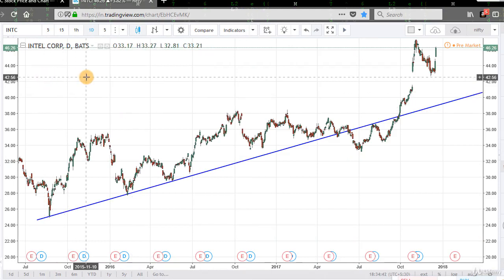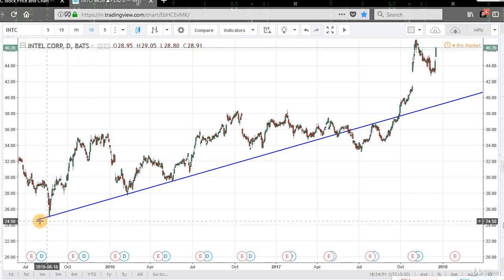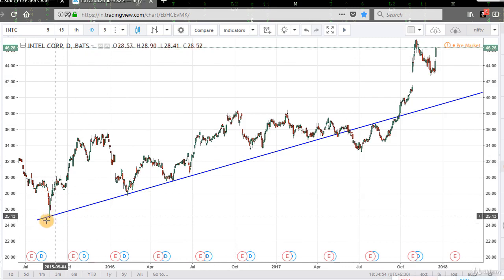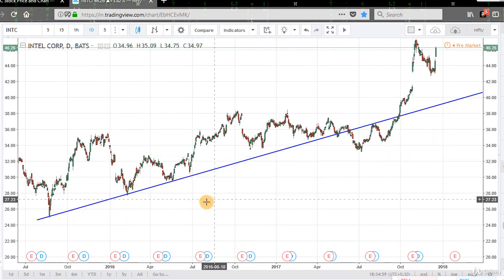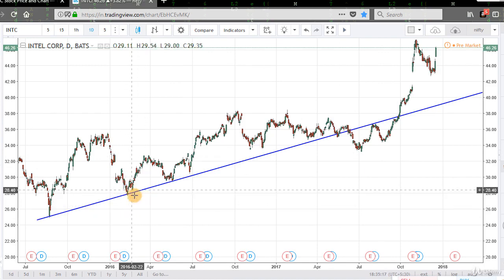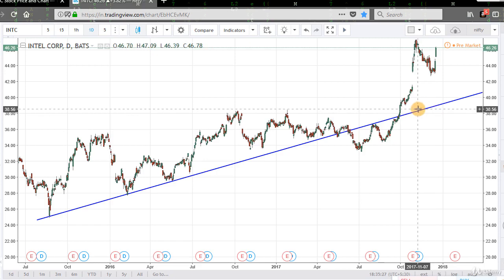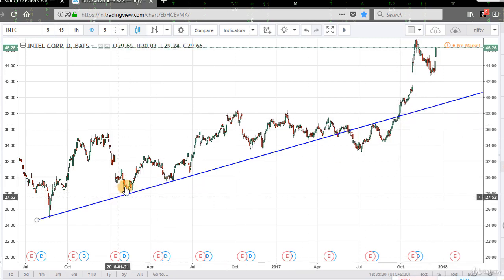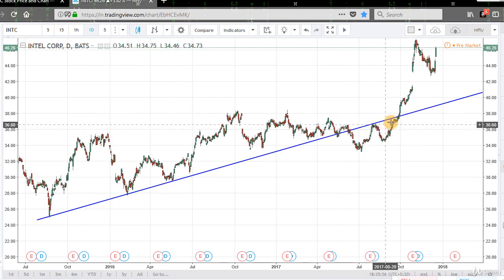This is the chart of Intel Corporation and this is the daily chart. First of all, we will draw a trend line. We just take two initial points and join them and extend the trend line. This is our trend line. Now whenever stock rises again after touching the trend line or after crossing down the trend line, we can write a put option. We could write a put option here, then here. Again we could write a put option here.